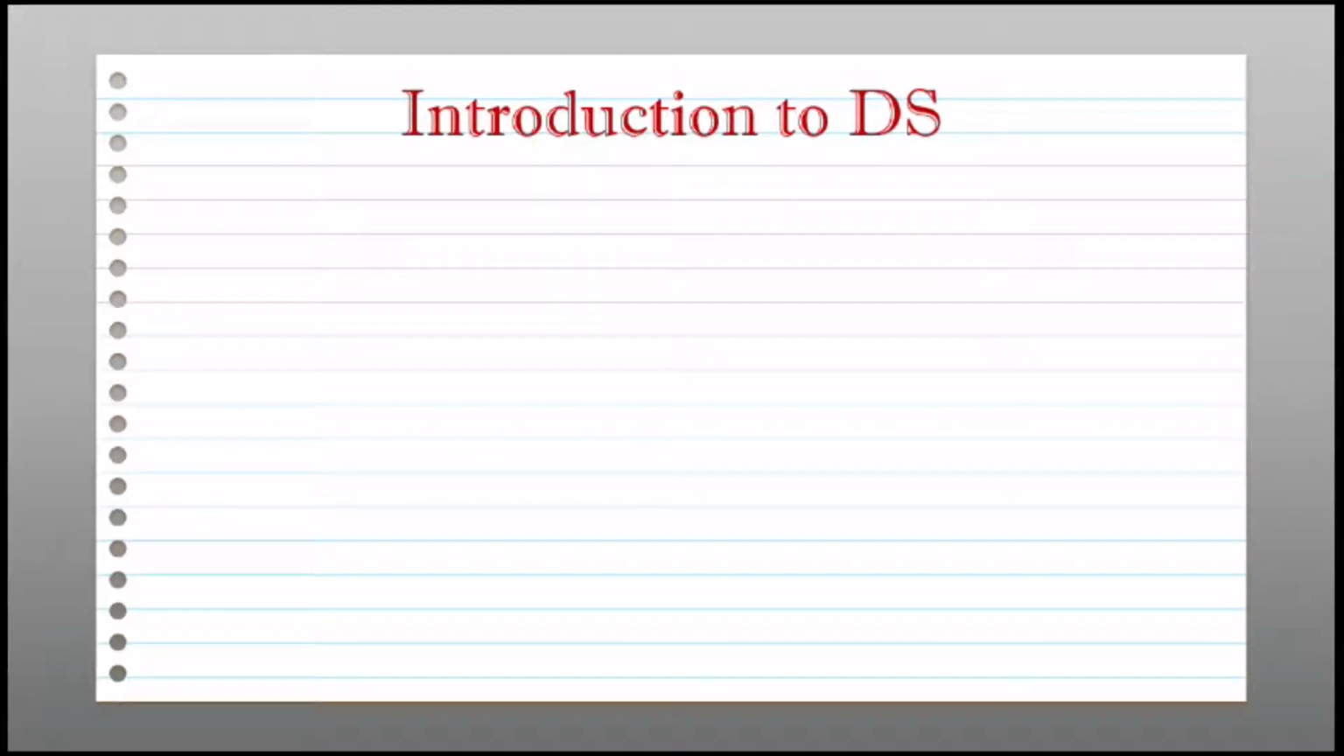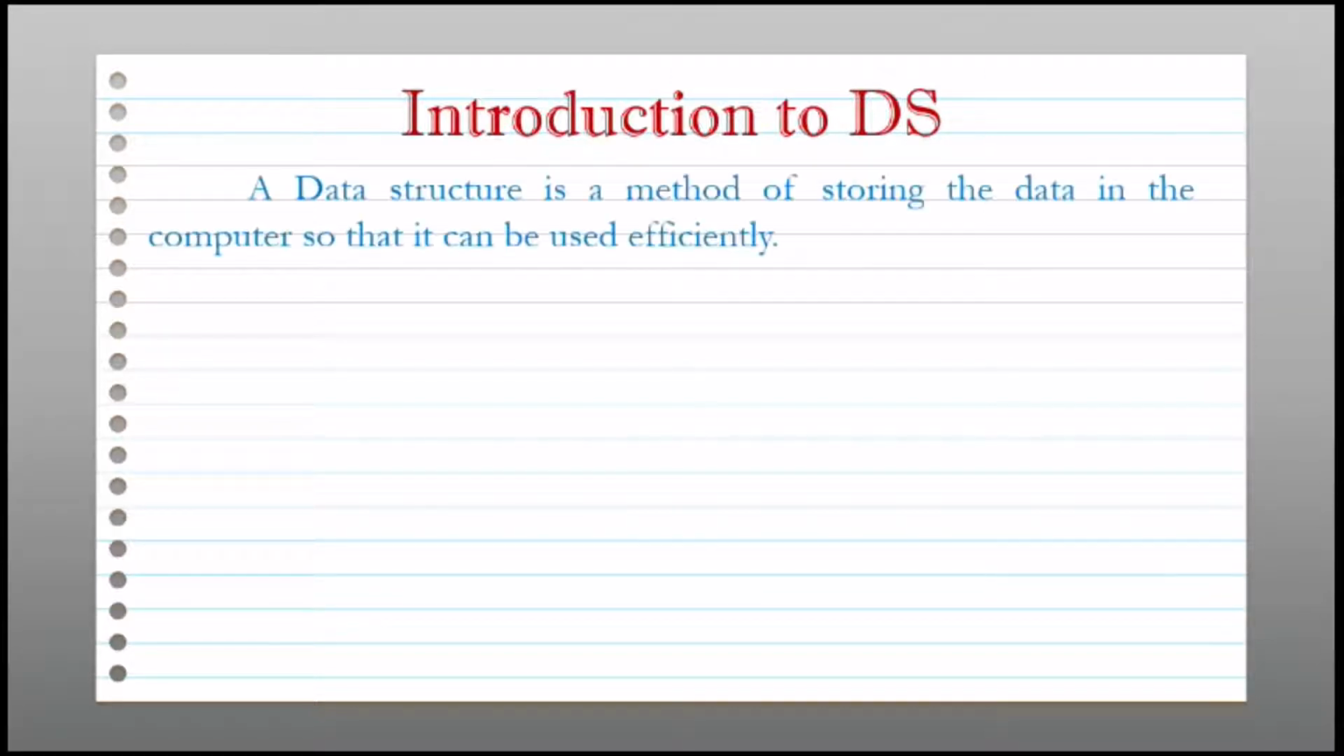Hello everyone. In this video, we will study what is data structure and classification of data structure. So now we will see the definition of data structure. A data structure is a method of storing the data in the computer so that it can be used efficiently. So basically whatever the data we store, that concept is called as data structure. That method to store the data in the computer is called as data structure.